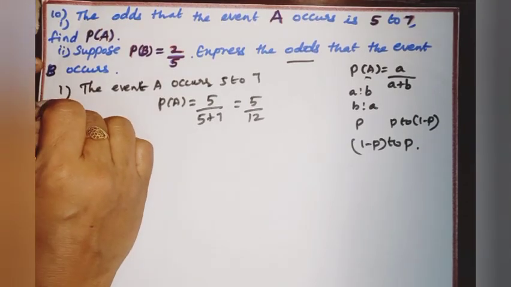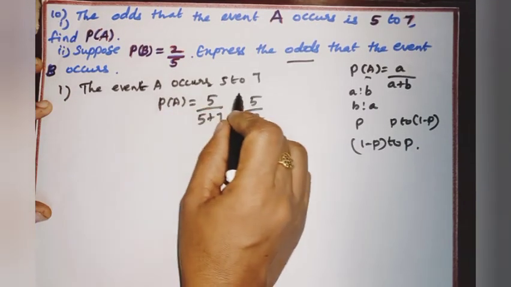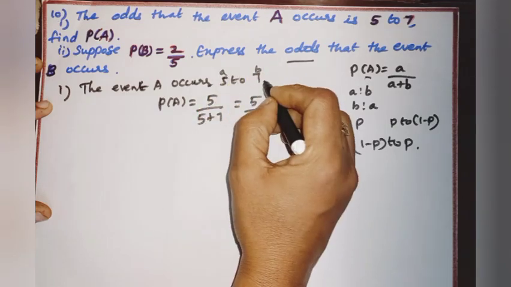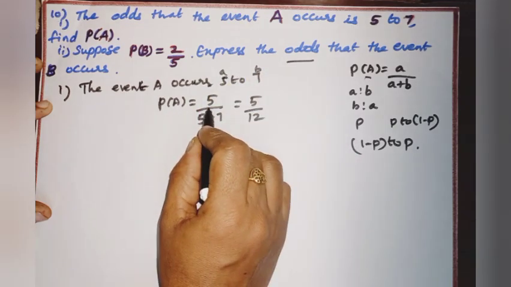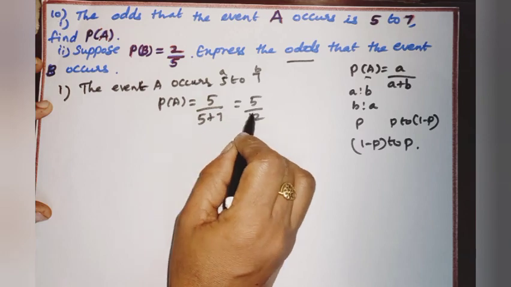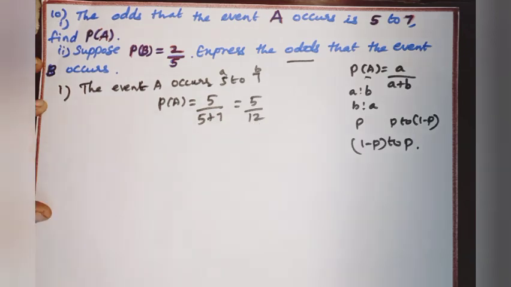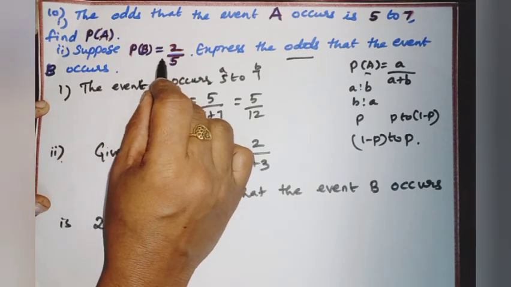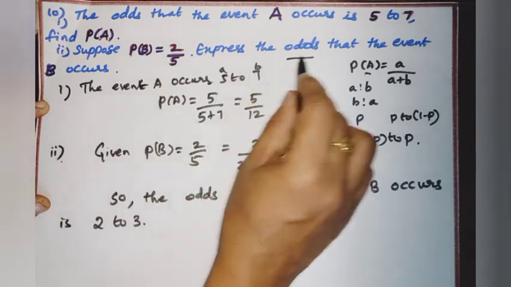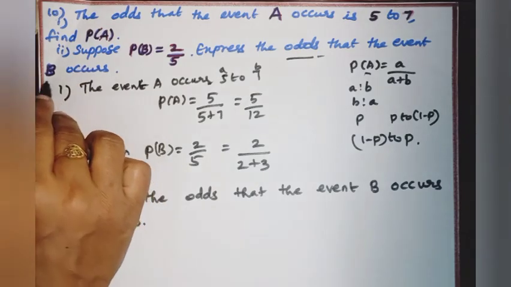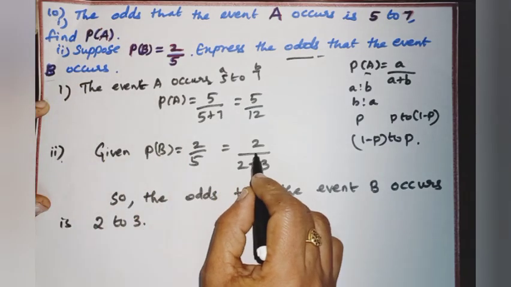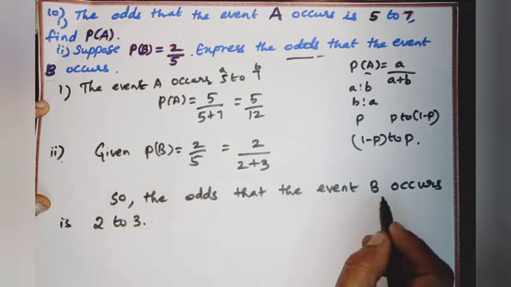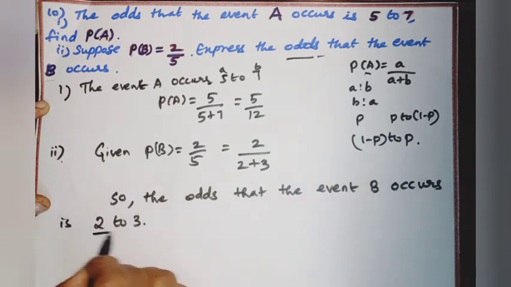First subdivision, the odds that event A occurs are 5 to 7. So, small a is 5, small b is 7. P of A equals 5 by 5 plus 7, which is equal to 5 by 12. Second subdivision, given P of B is 2 by 5. Express the odds that an event B occurs. 2 by 5 can be written as 2 by 2 plus 3. So, the odds that the event B occurs is 2 to 3.